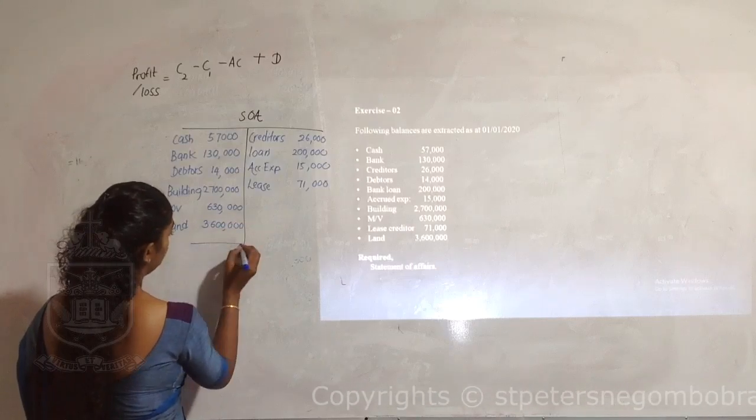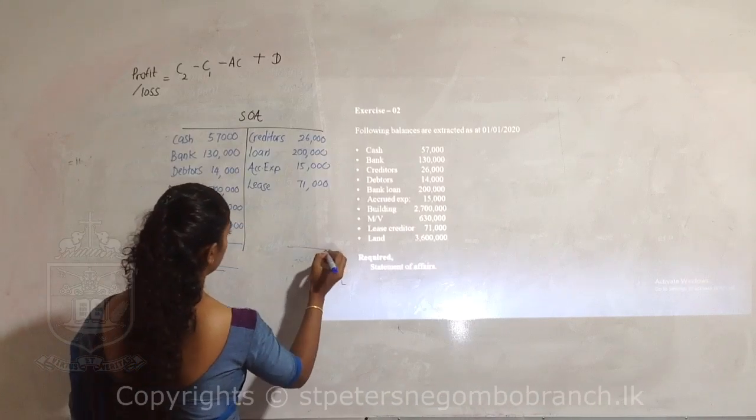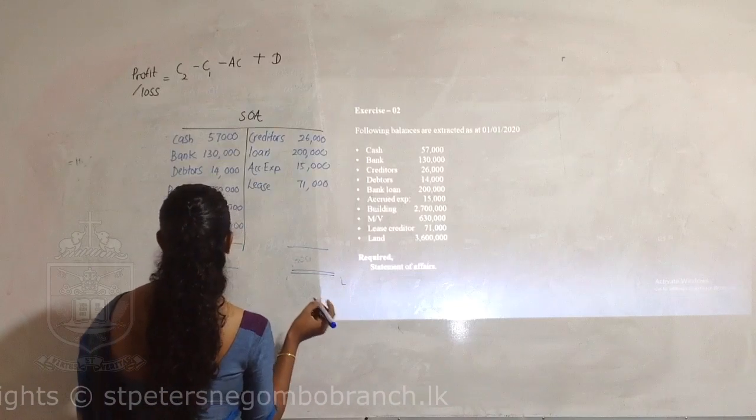So what we have to do is total the asset side and balance this account.